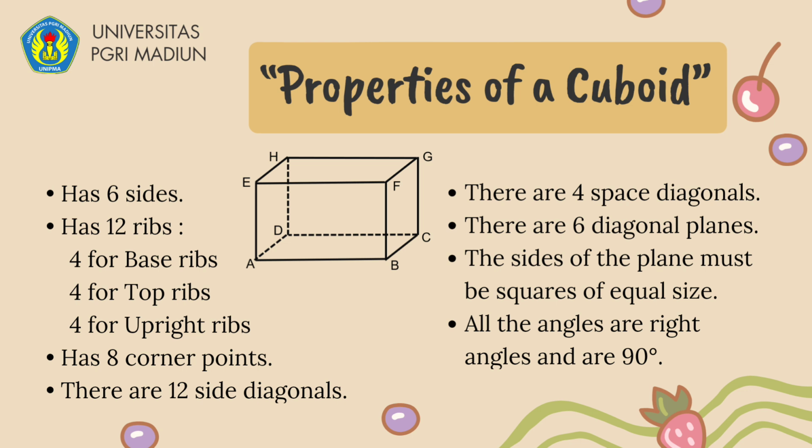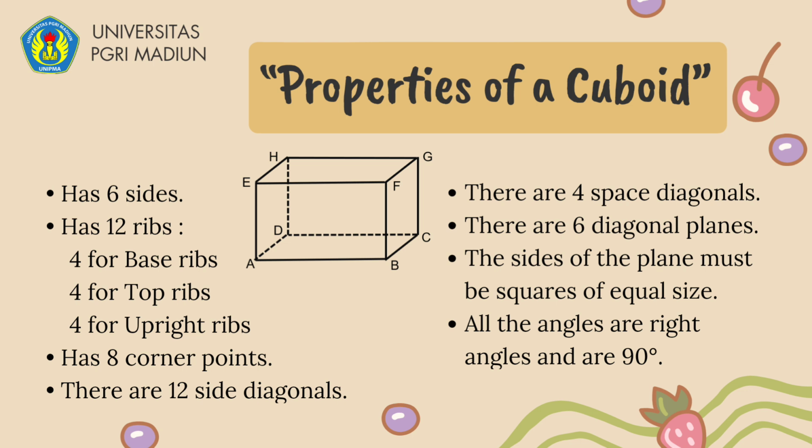The first has 6 sides: ABCD, EFGH, BCFG, ADEH, ABEF, and CDGH. Next, has 12 ribs at the top side, upright side, and base side. Next, has 8 corner points: A, B, C, D, E, F, G, and H.